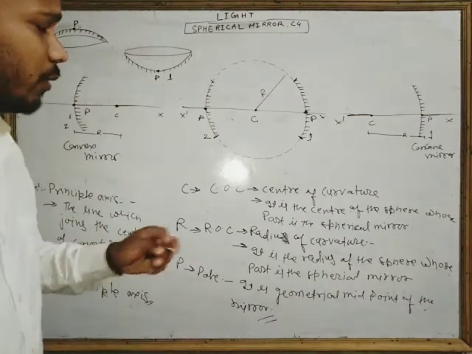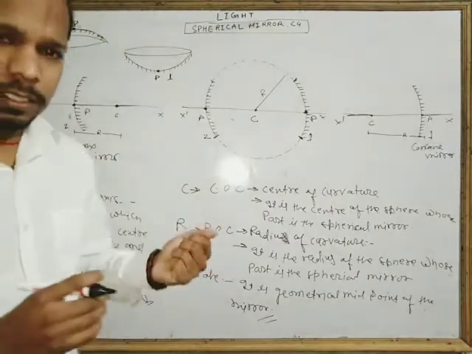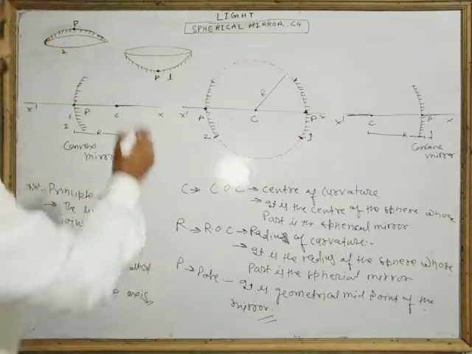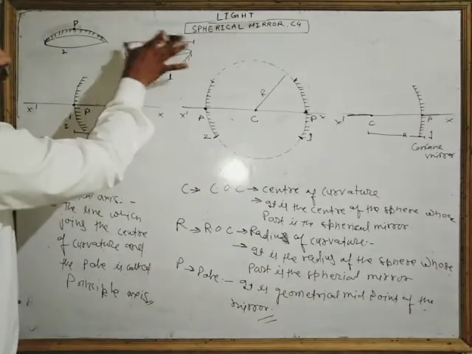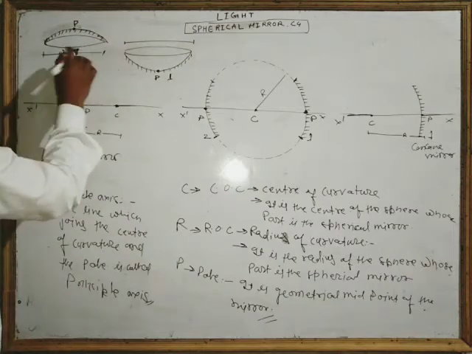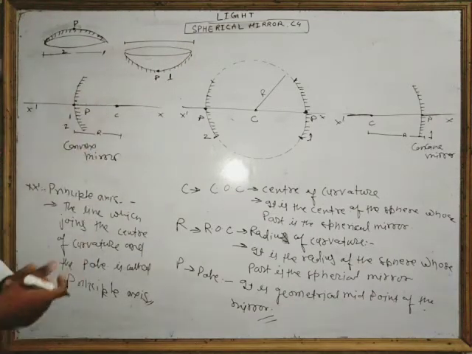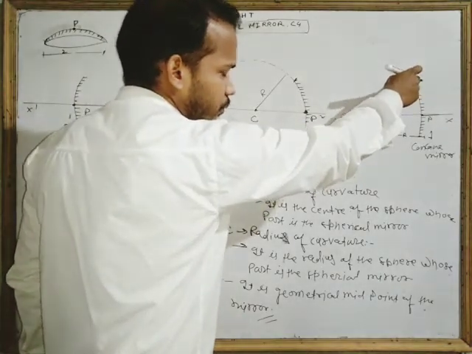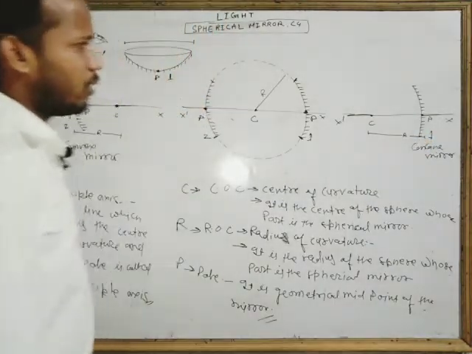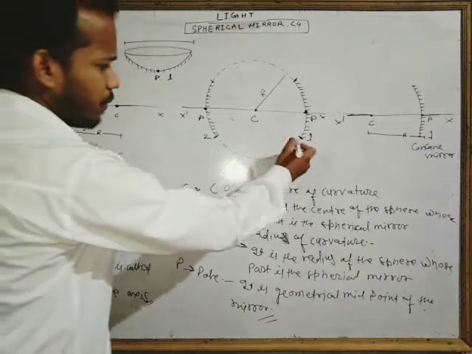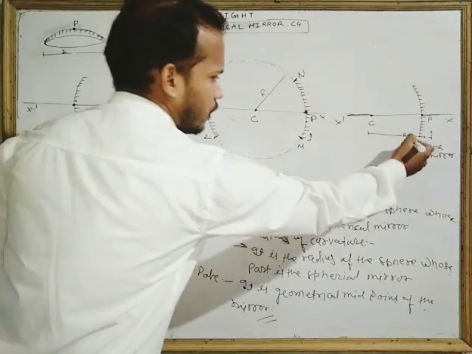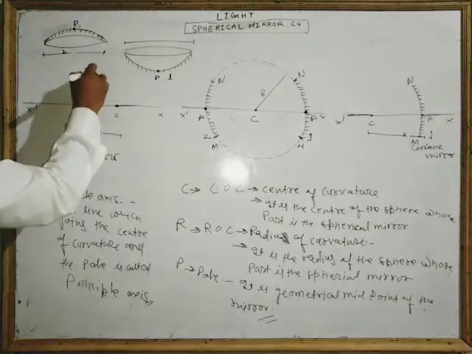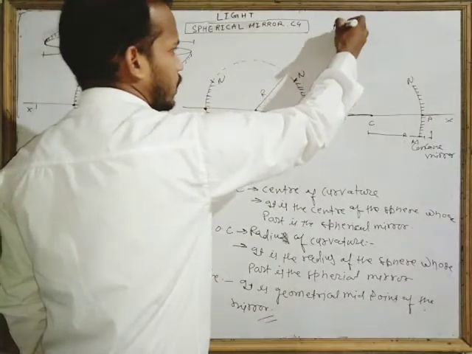Okay. Next, we have to discuss one more thing, that is the aperture. What is the aperture? The mirror should have some diameter. This is the size of the mirror, and this size is called the aperture. This size means the length between this edge to this edge is called the aperture. So the aperture can be represented by MN. This is MN, and this is the aperture.